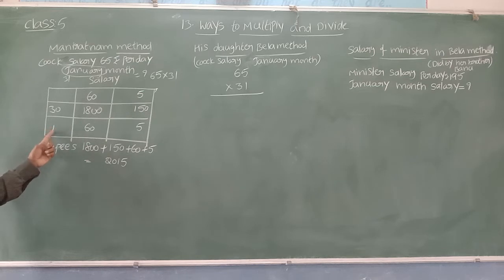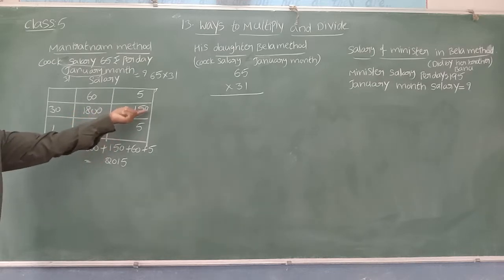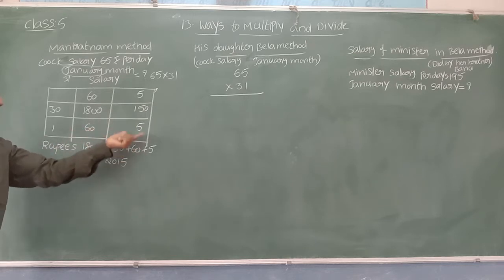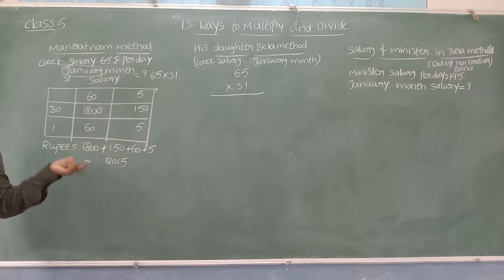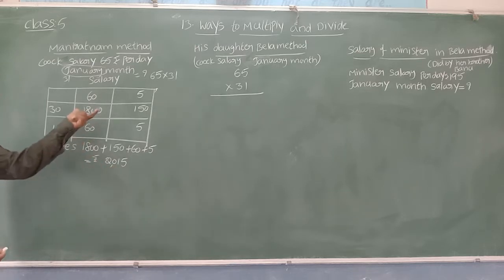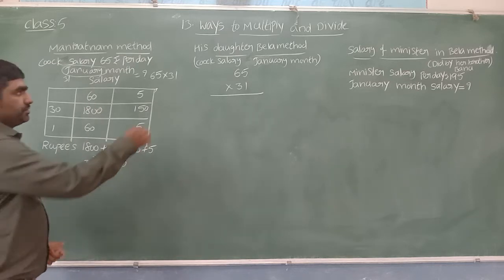Again he multiplied 1 into 60, 60. 1 into 5, 5. The total rupees: 1800 first part plus 150 second part plus 60 third part plus 5 fourth part. By adding all this, he got rupees 2015. This is the cook salary for January month. In this way he calculated the cook salary for January month.